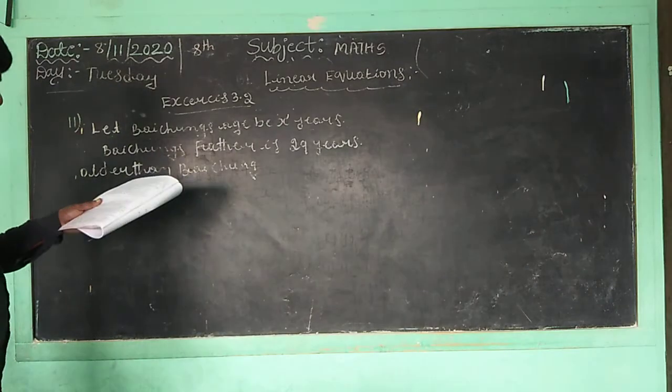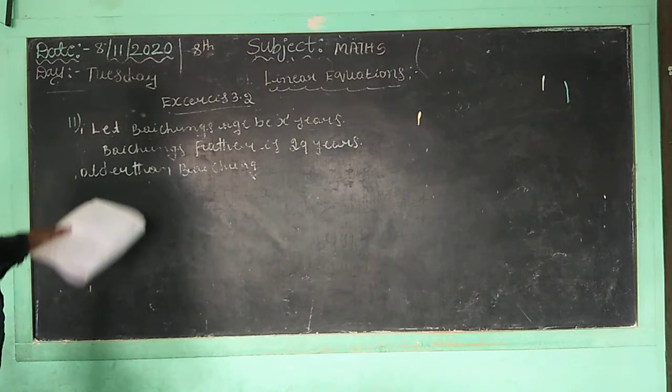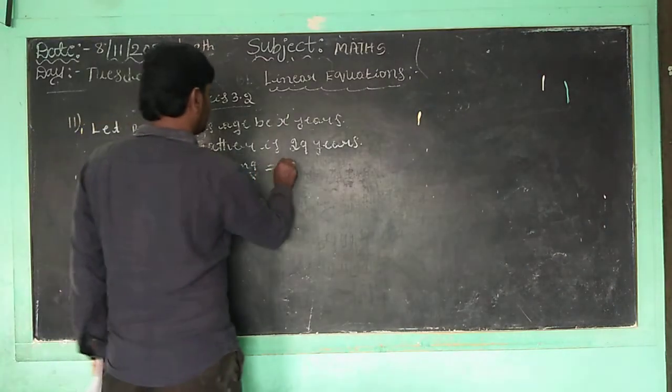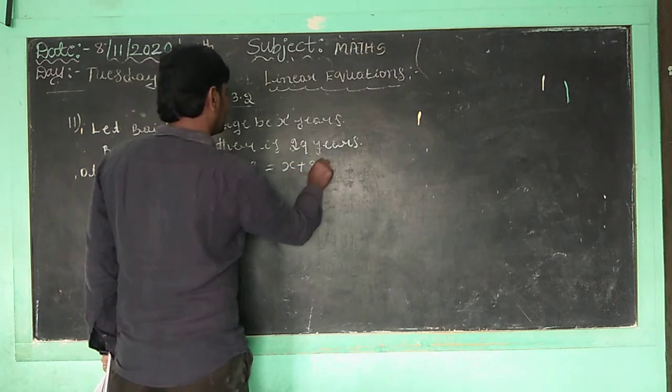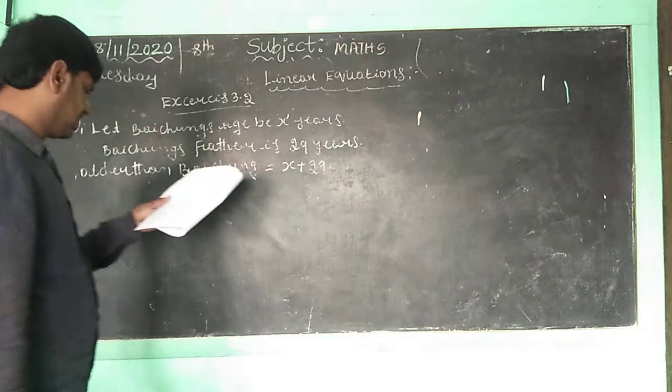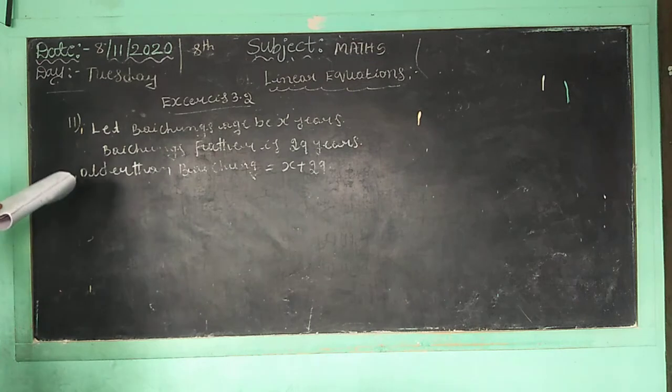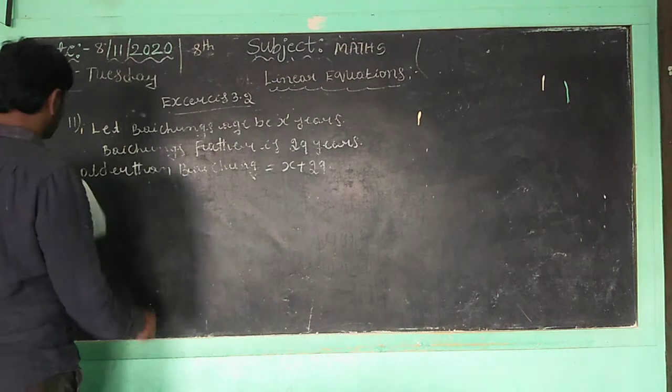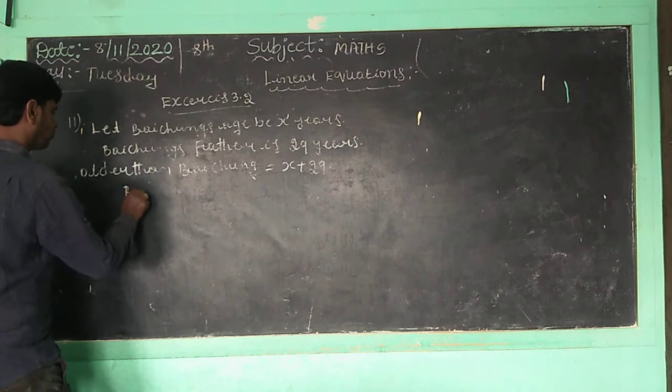Correct, children? And Vaichung's father is equal to, how can we consider this one? X plus 29, correct? And Vaichung's grandfather is equal to, now we want to take,